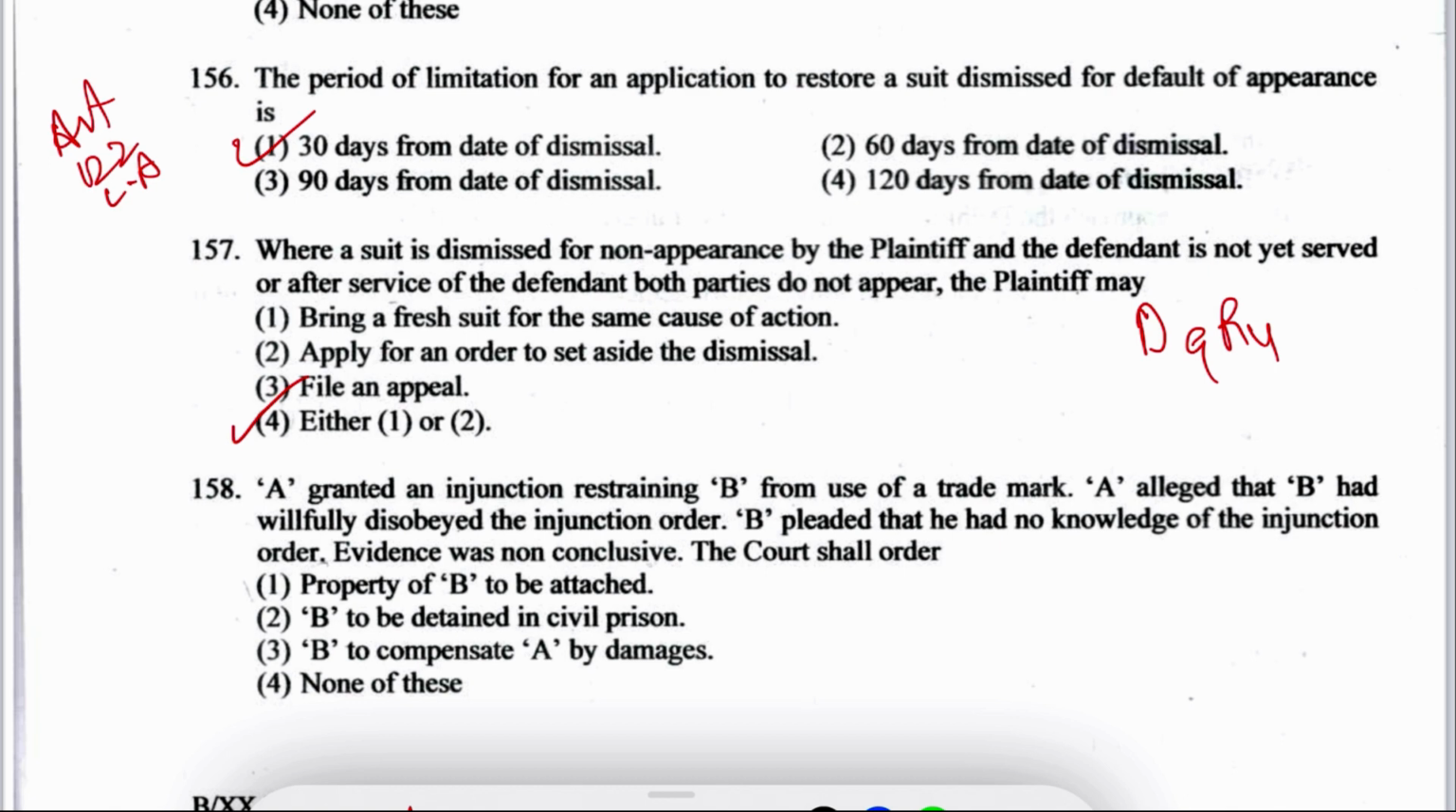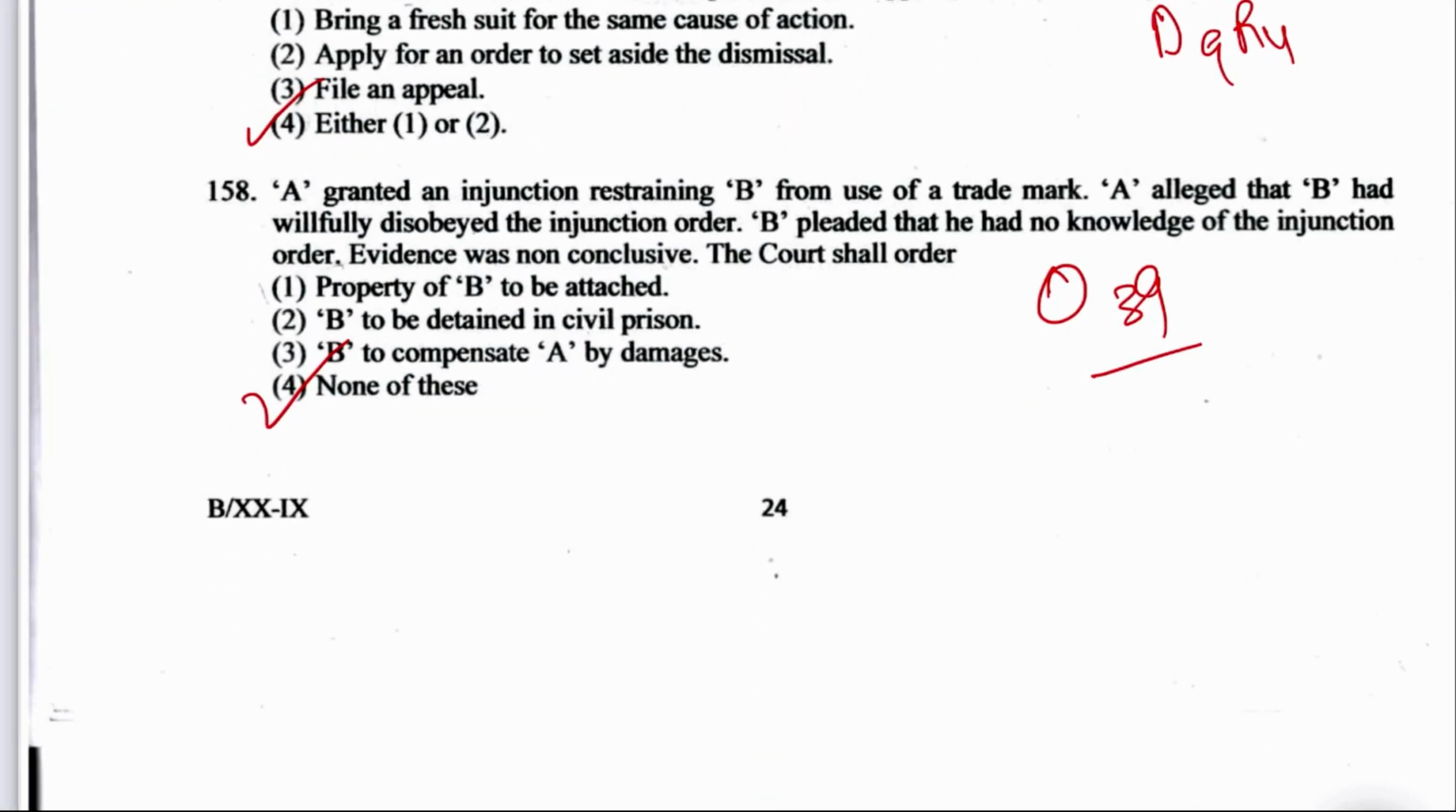Next is question number 158. A is granted an injunction restraining B from the use of a trademark. A alleged that B had willfully disobeyed the injunction order. B pleaded that he had no knowledge of the injunction order. Evidence was non-conclusive. The court shall order option A, property of B to be attached; option B, B to be detained in civil prison; option C, B to compensate A by damages; or option D, none of the above. Again, this is from Order 39. The right answer will be D, none of the above. Temporary injunction and interlocutory orders, Order 39.